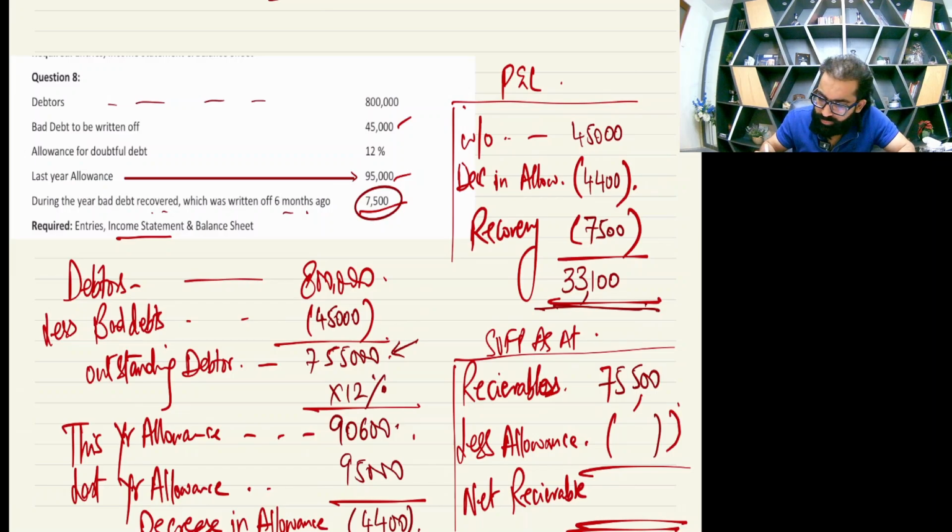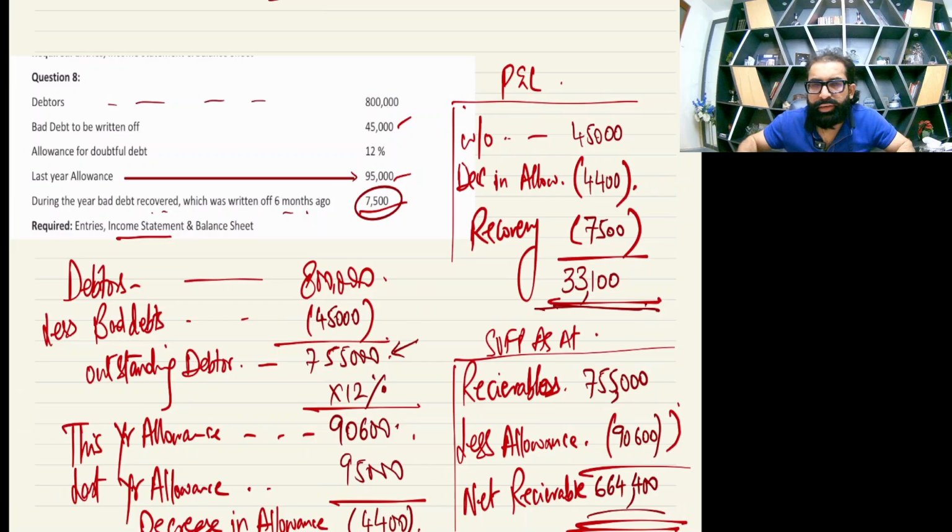Sorry, I had written one less 0. So 755,500 less 90,600 is 664,400.